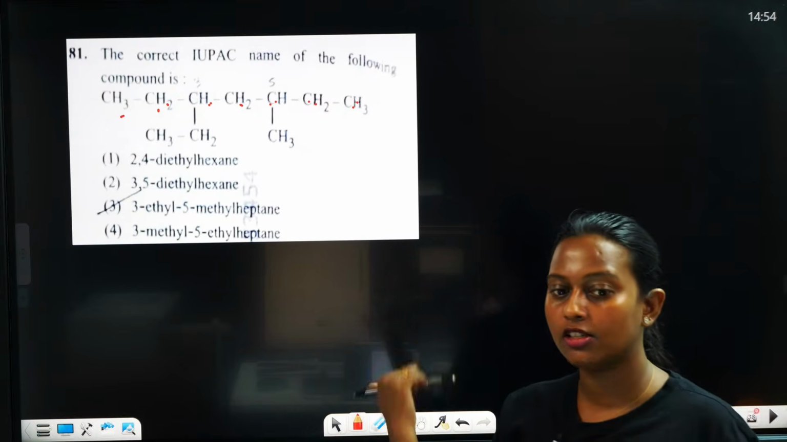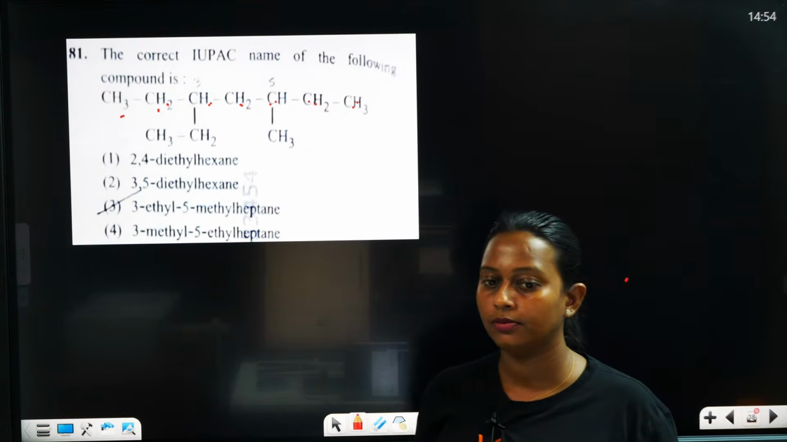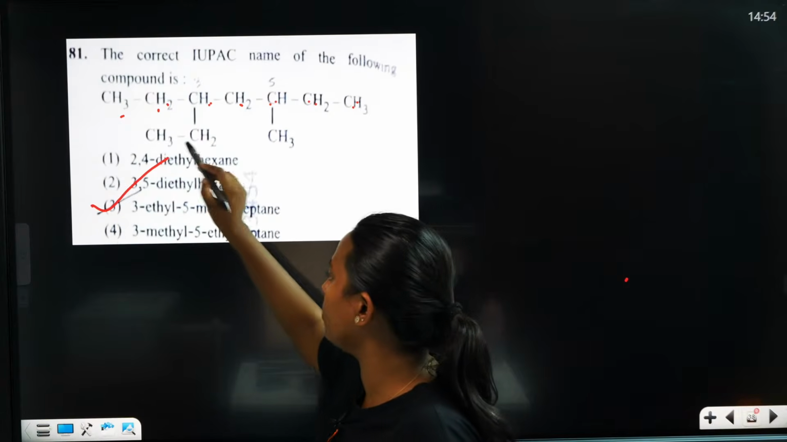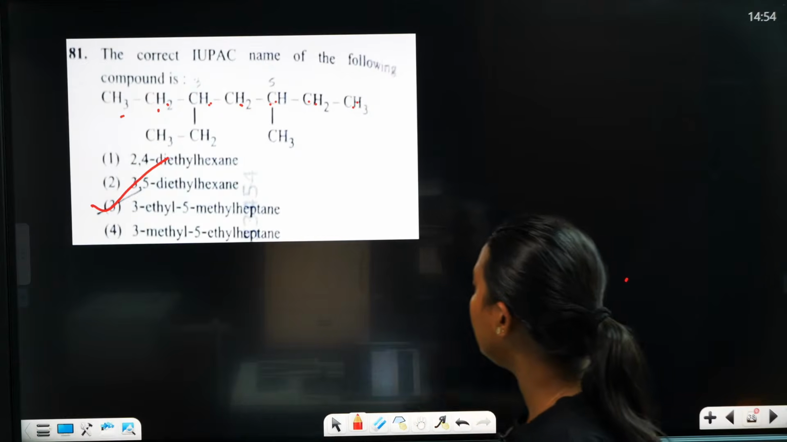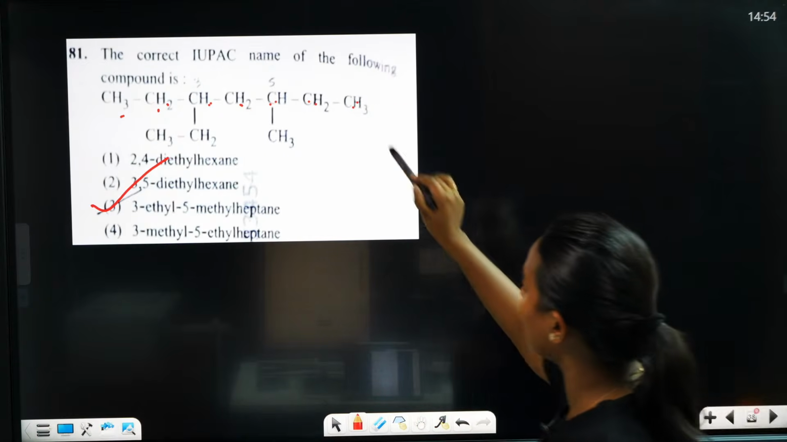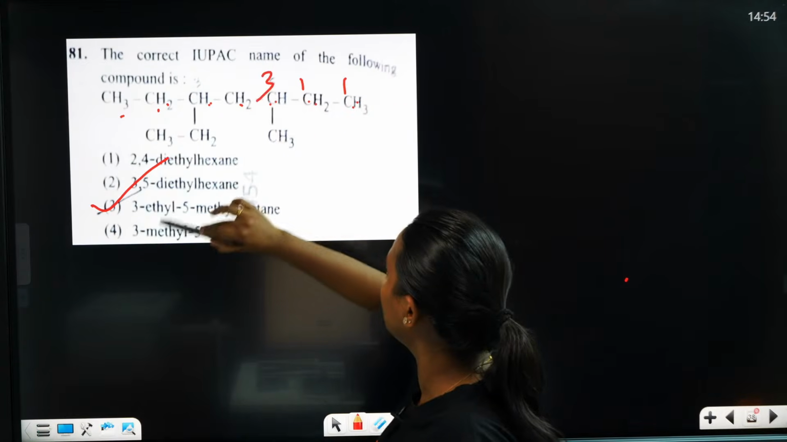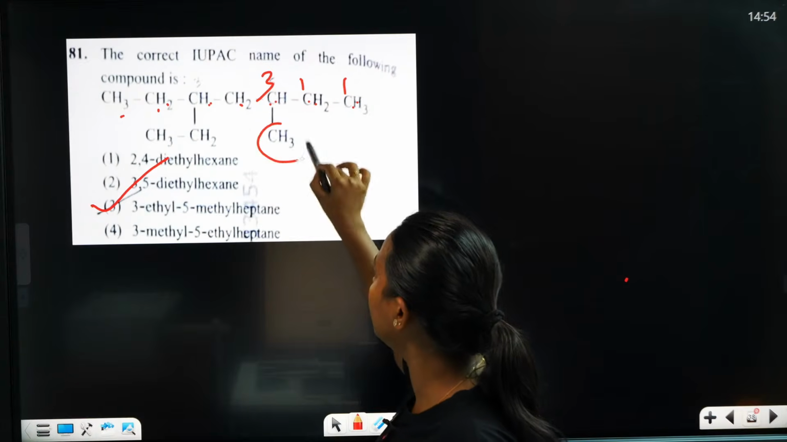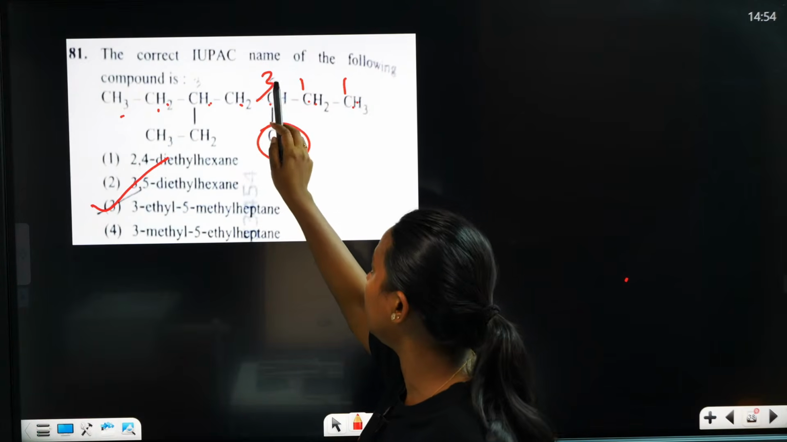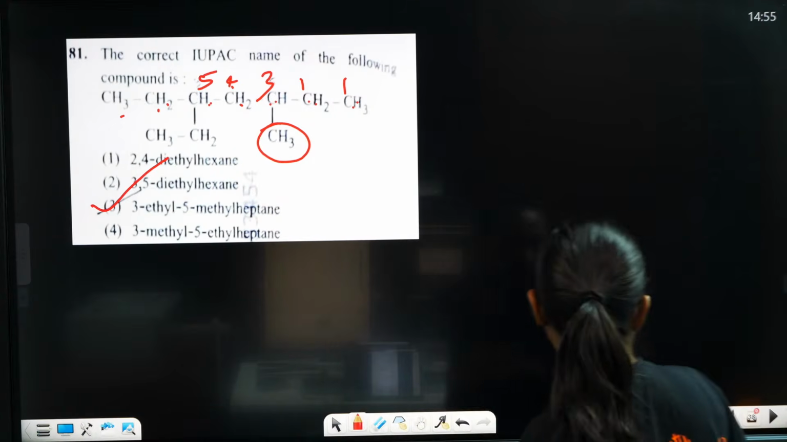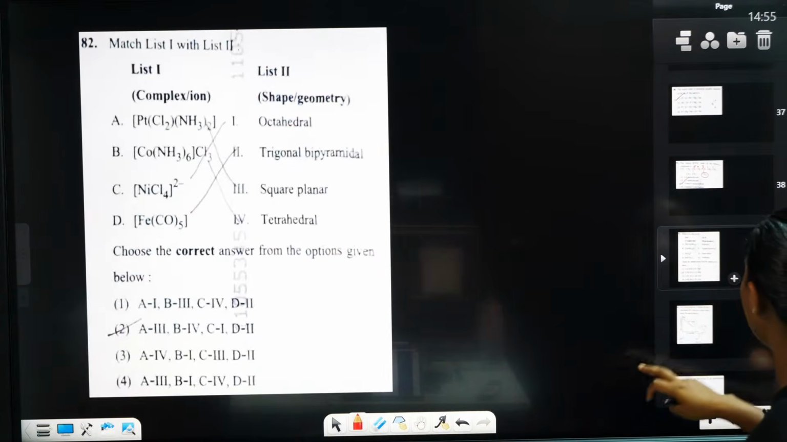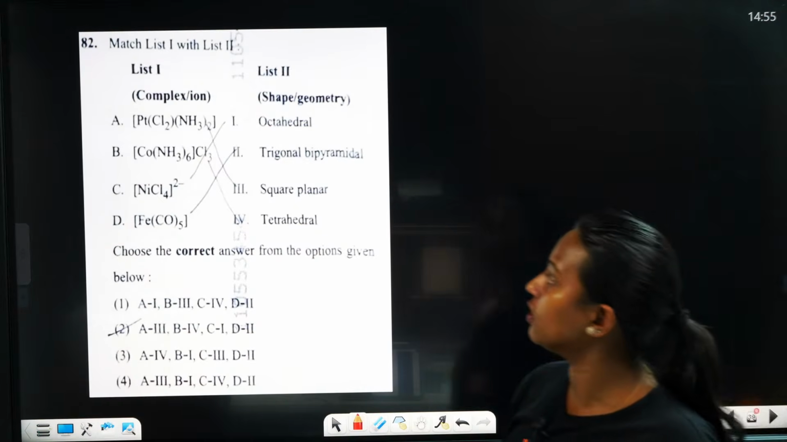So tell me, what is the answer for this question? Yes, correct answer is 3 only. 3 ethyl, 5 methyl, 3 methyl. So when you consider alphabetical order, it is 2, 3, 4, 5, 5 ethyl heptane. Yes, correct. Another match the following question.